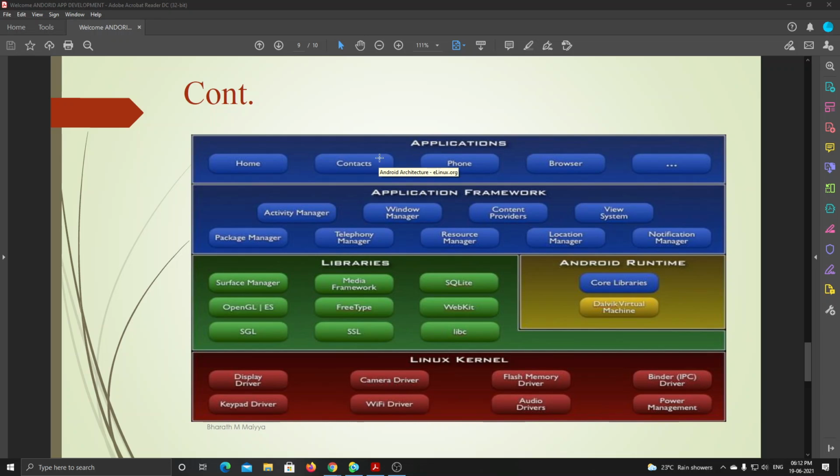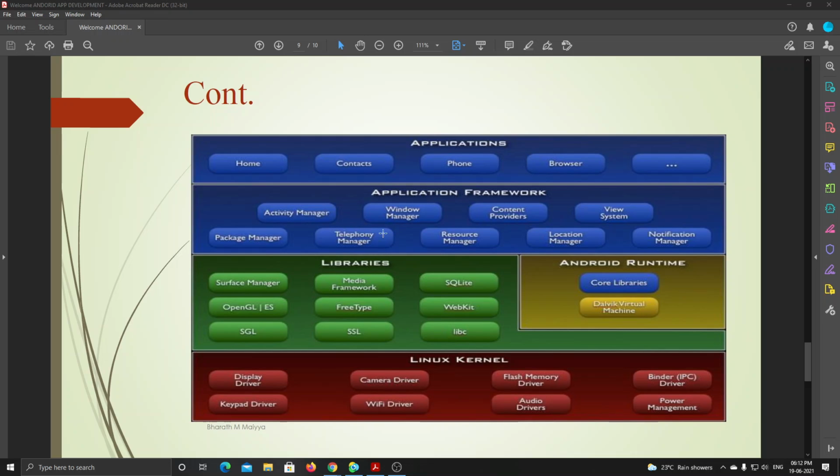It is not just like the Linux kernel. The Linux kernel converts hardware into software, but the application framework is not converting anything. It is running the code we are writing. When we click the phone button, it just runs the application using this application framework.